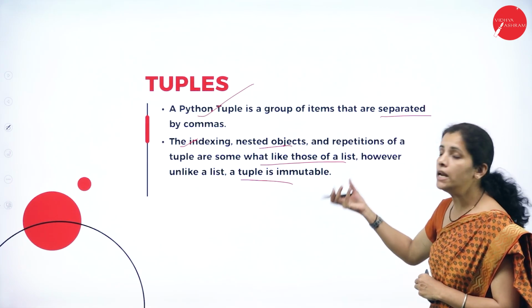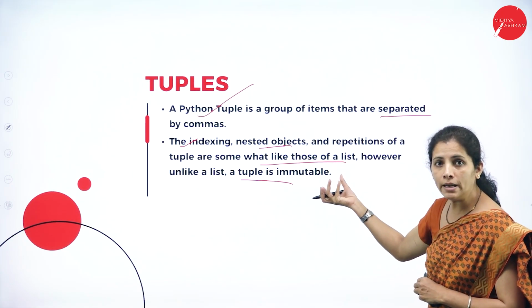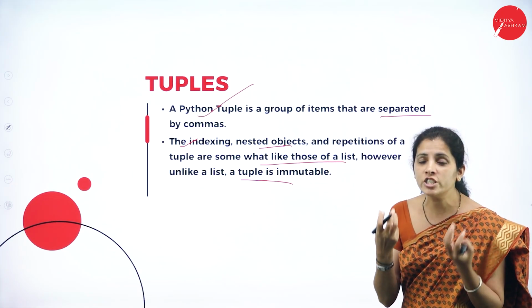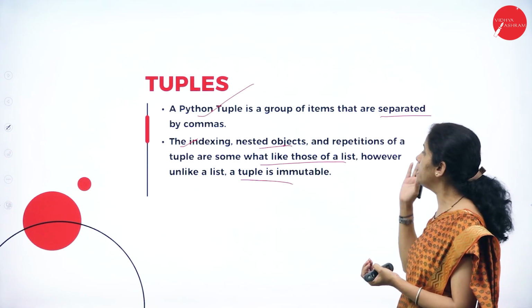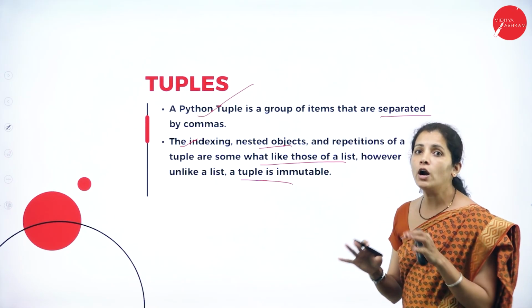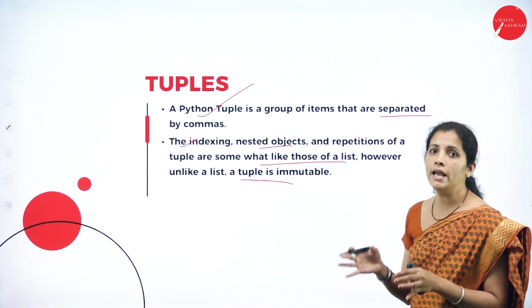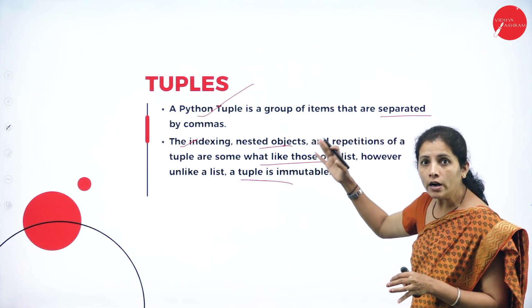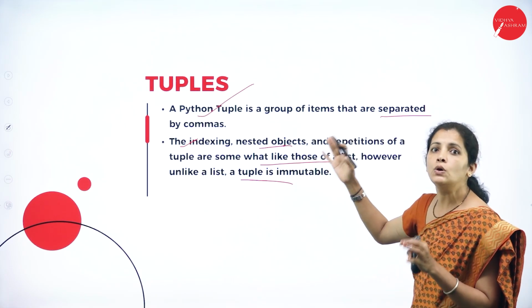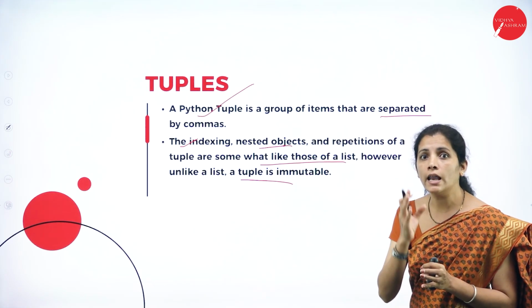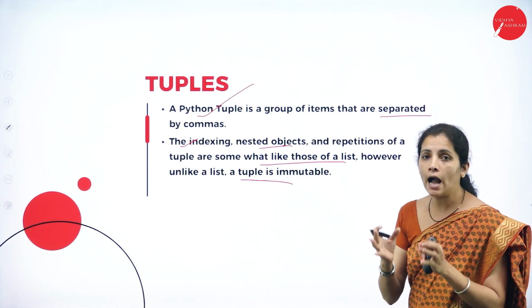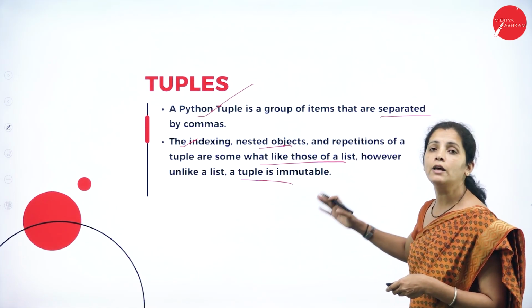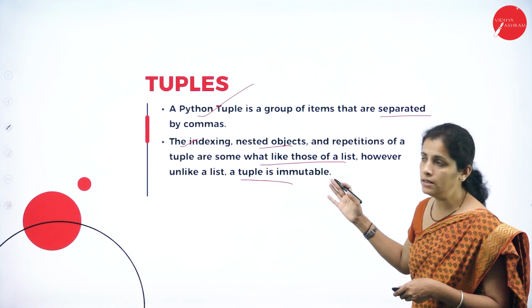However, unlike list, which is mutable, tuple is immutable. So mutable in the sense what? We can change the element. But what about immutable? We are not able to change the element. So tuples are nothing but the ordered collection of elements and the values are not modifiable.